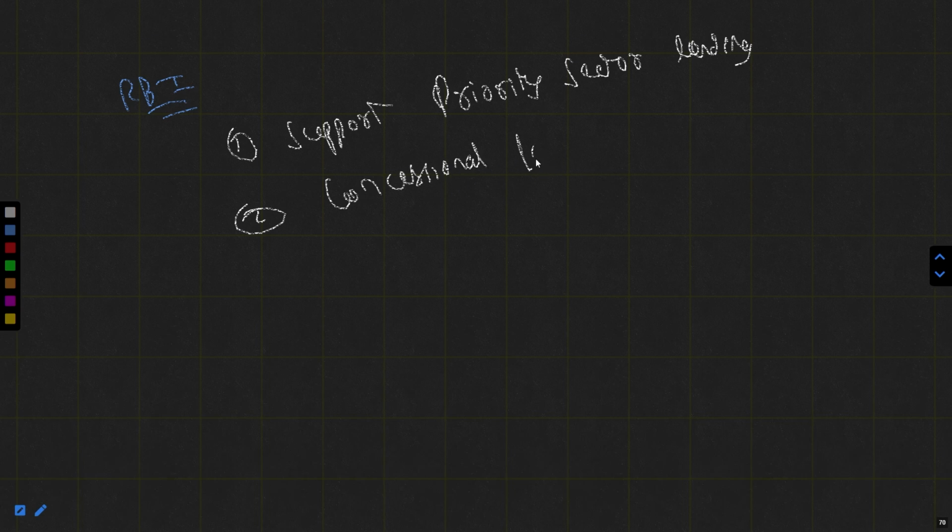Thereafter, concessional financing. What do you mean by it? It means whatever cost occurs in construction. Suppose I have the bank XYZ and I want to open it in three villages. I have to purchase the land, construct the building, and deal with so many people like the carpenter, the constructor, the electricians, and I will have to pay some amount for this. If I'm opening branches in that area, the Reserve Bank of India will give me a concession. It means they will pay half of the money or some amount on my behalf. So concessional financing is offered by the Reserve Bank of India.